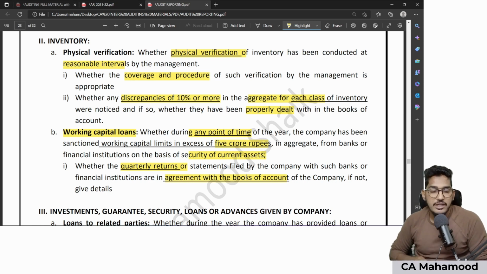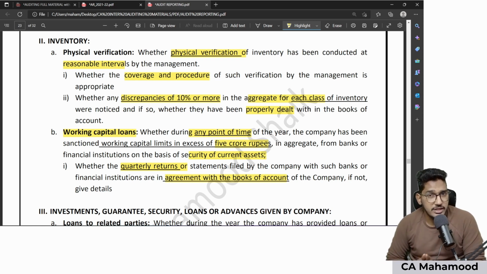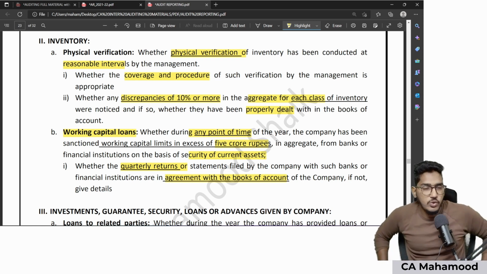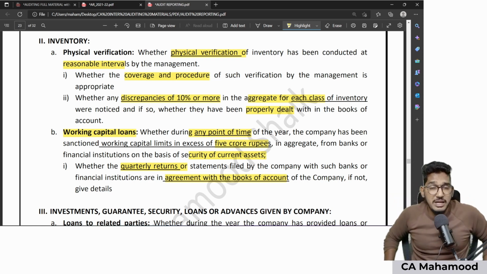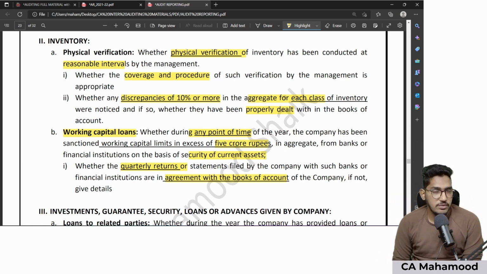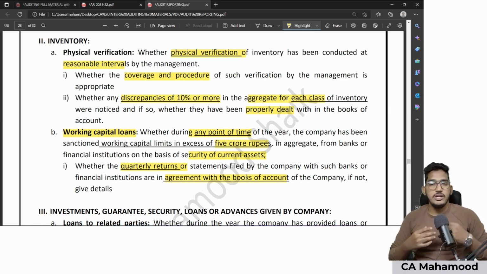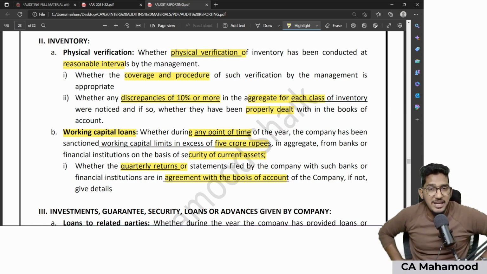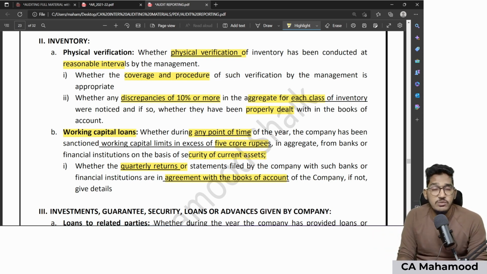Clear everybody? So that is what the second point is about: whether your client has taken any working capital loan, that too in excess of 5 crore rupees at any point of time during the year. If yes, they will generally submit quarterly stock statements to the banker to make the banker aware of the current status of the stock. As an auditor, I need to check whether these statements are matching with the books of accounts, that is, whether they are submitting genuine or fake stock statements. That I need to look at and give a comment on. Clear everybody? So 2 reporting requirements we are done.